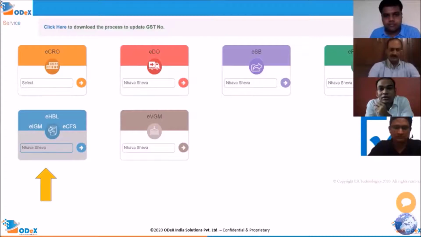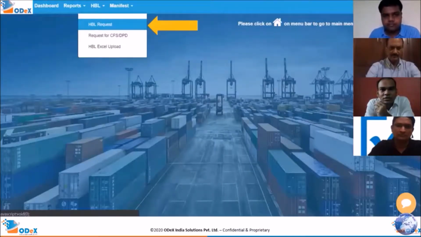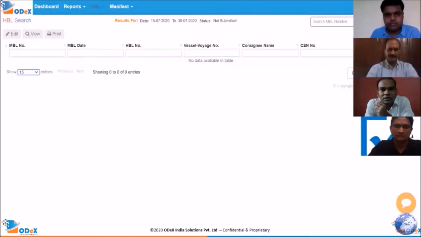Okay, so what are these identification marks? I will show you. As soon as you click on the HBL model, you need to go to that HBL request. As soon as you click on HBL request, you need to click over here on the top right, green color button. This will allow you to put the details on the single screen.